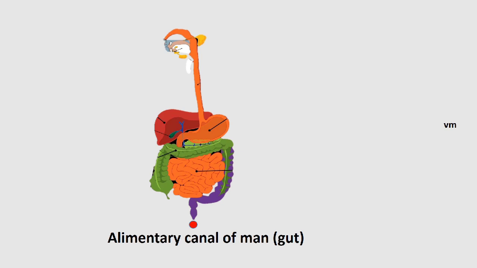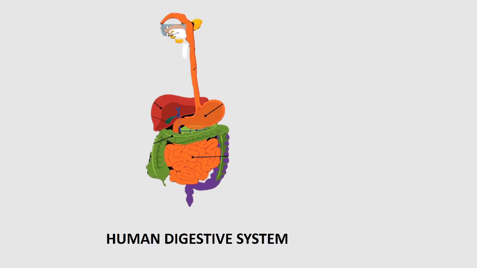The alimentary canal is basically a long tube-like structure starting with the mouth and ending with the anus. In between these two, many parts are there. They have specialized functions. Now, what are the parts in the alimentary canal?